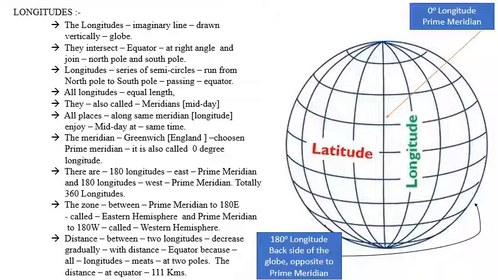The distance between two longitudes decreases gradually with the distance from the equator, because all longitudes meet at two poles, that is the north pole and the south pole. Because of that, the distance between the two longitudes decreases from the equator towards the south pole and towards the north pole. The longest distance between two longitudes, at the equator, is 111 kilometers.